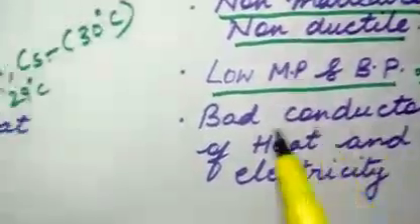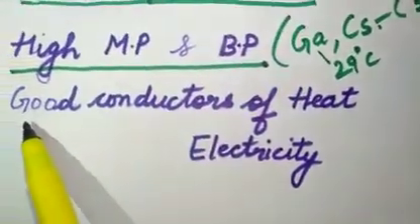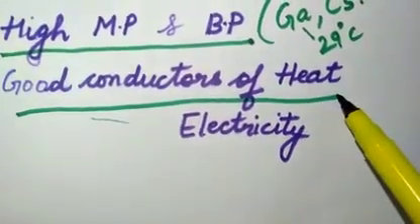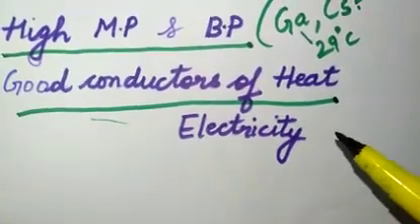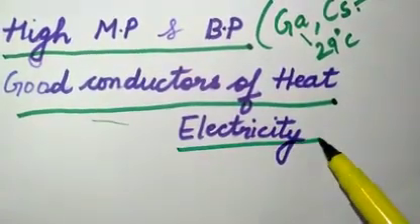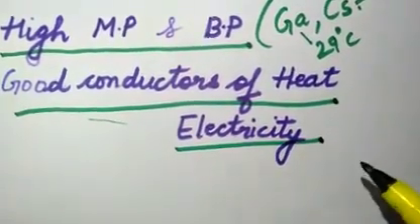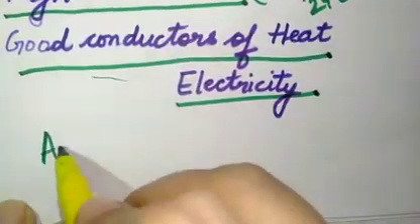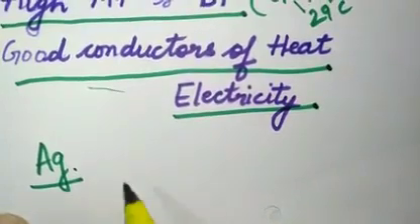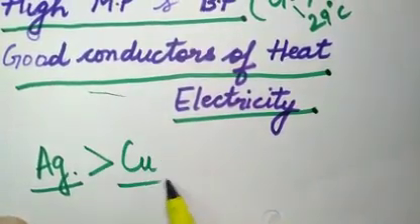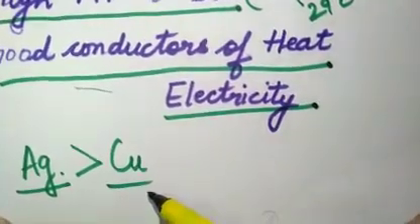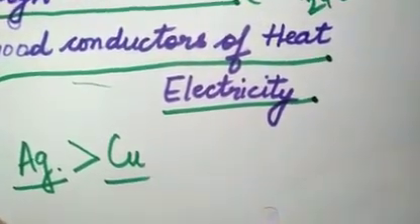Okay. Then metals are good conductors of heat. That is why our utensils are made up of metals. And metals are also good conductors of electricity. All the metals are good conductors of electricity, and silver is the best conductor of electricity. Then comes copper. Copper is also a very good conductor of electricity. That is why all the wiring of our homes is of copper.